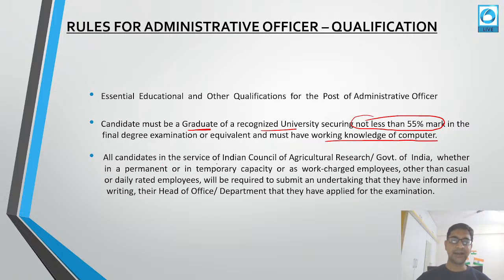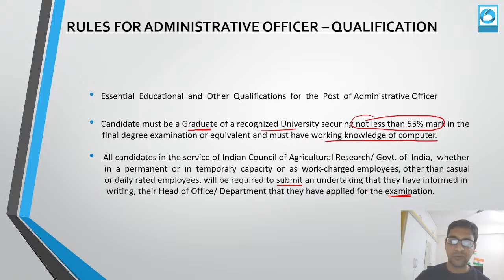All candidates in the service of ICAR or the government of India, whether in a permanent or temporary capacity or as a work-charged employee, other than casual or daily-rated employees, are required to submit an undertaking to their head of office or department that they have applied for this examination.